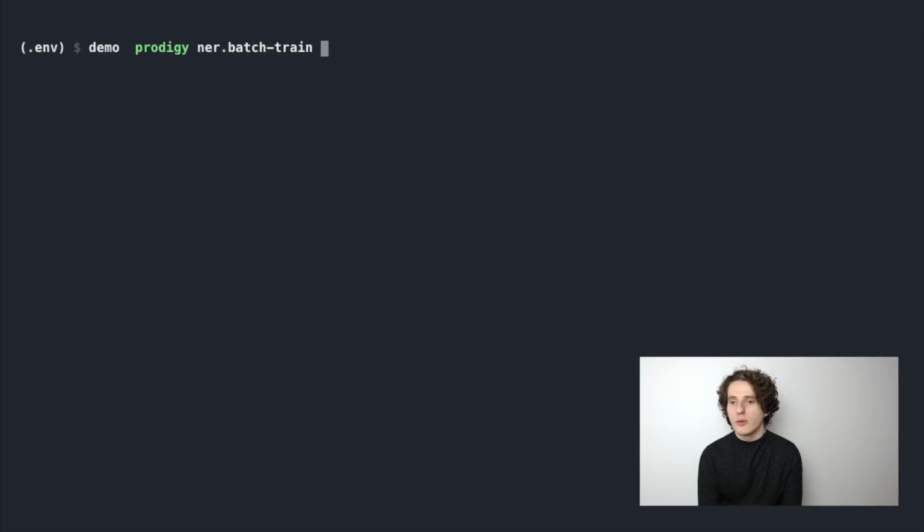So what we write here is prodigy ner.batch-train. Then we give the dataset, drugs_ner. We start training from the model that we had there, the en_core_web_lg spaCy model. You can start from a different spaCy model if you want. You can basically save these out, and anything that's a directory or an installed model you can use as the basis of this.